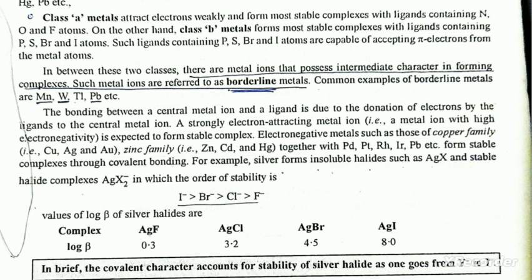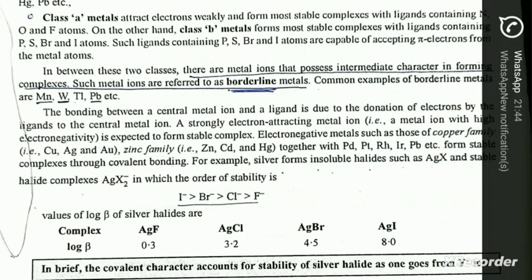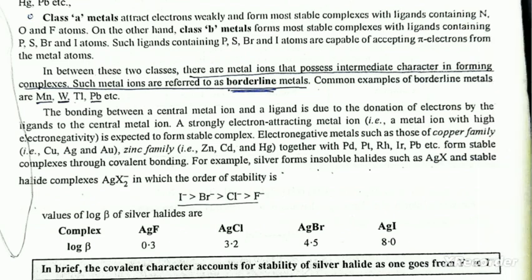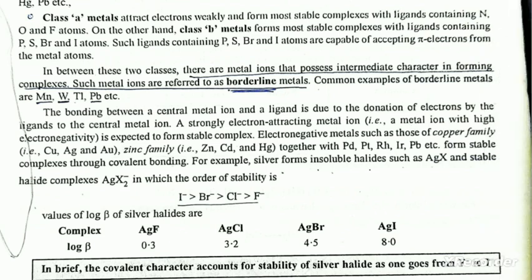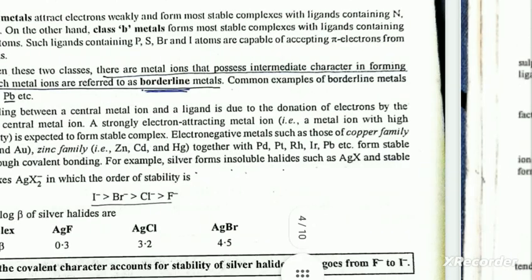Electronegative metals such as those of the copper family, the zinc family, together with Pd, Pt, Rh, Ir, Pb, etc., form stable complexes through covalent bonding. For example, silver forms insoluble halides such as AgX and stable halide complexes AgX2-, in which the order of stability is I- greater than Br- greater than Cl- greater than F-. The values of log beta of the silver halides are given.